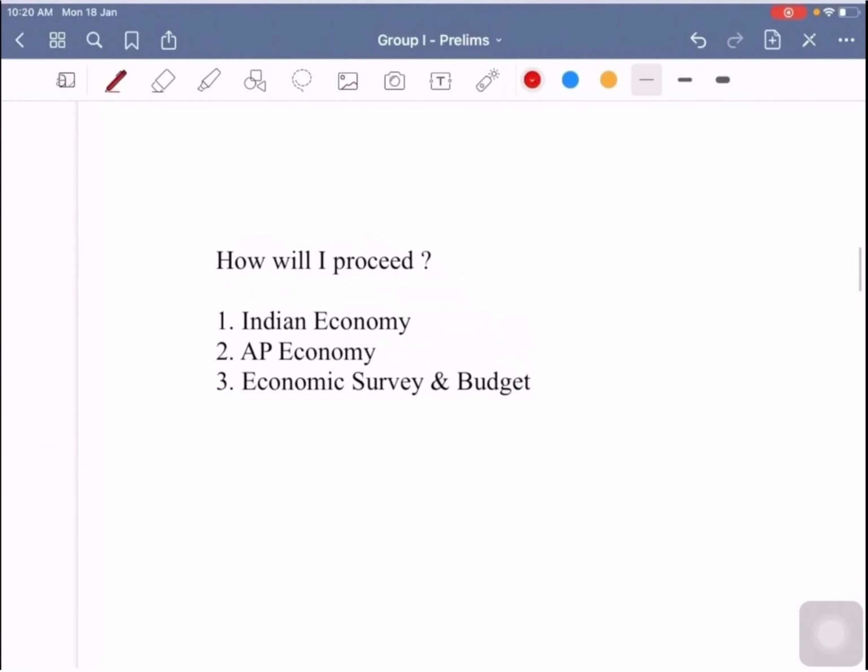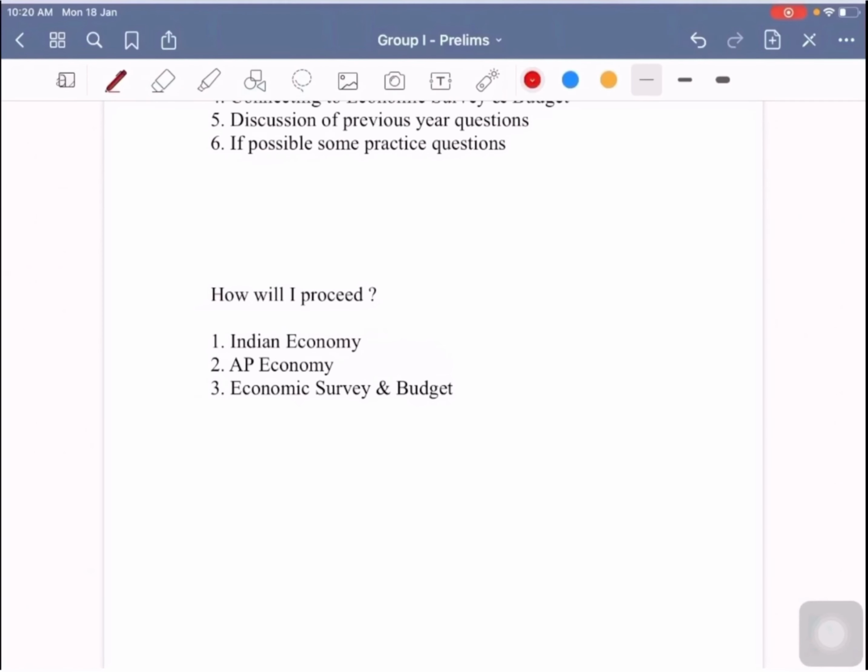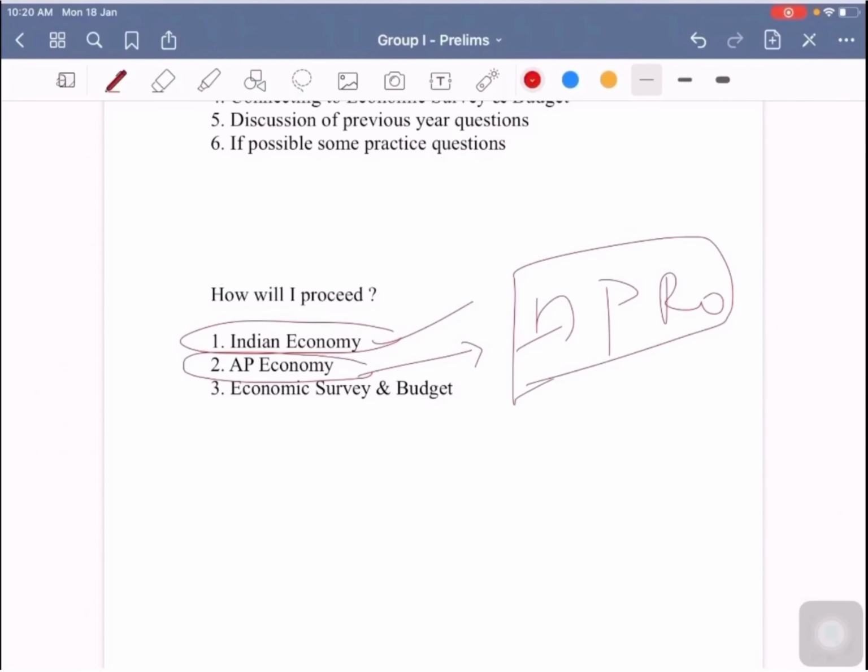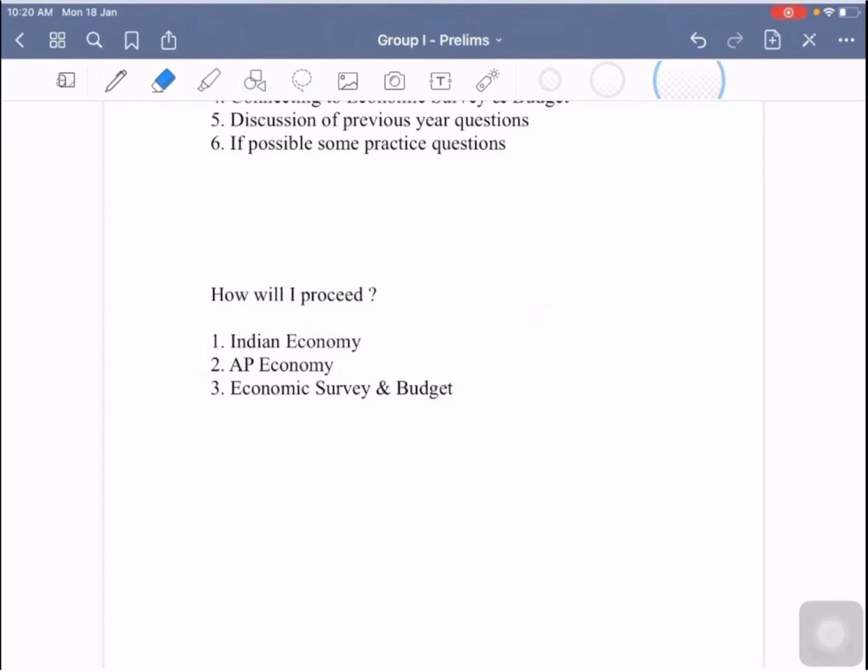Now how am I going to proceed? First of all, as more weightage is given to the Indian economy in the paper, I will be dealing with the Indian economy, and in later parts I will deal with the AP economy, in which I will also deal with the AP Reorganization Act as it carries more weightage. If possible, in between I will deal with the economic survey and budget of recent years. So this is the way I will be moving in the series.